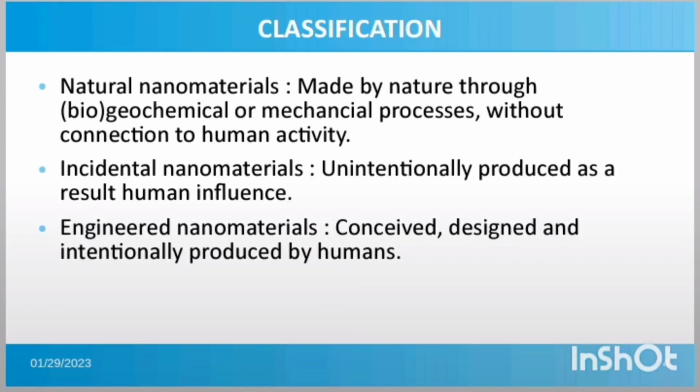Classification of nanomaterials. Nanomaterials are classified into three types: natural nanomaterials, incidental nanomaterials, and engineered nanomaterials. Natural nanomaterials are made by nature through geochemical or mechanical processes without connection to human activity. Incidental nanomaterials are produced unintentionally as a result of human influence. Engineered nanomaterials are produced and designed by humans.